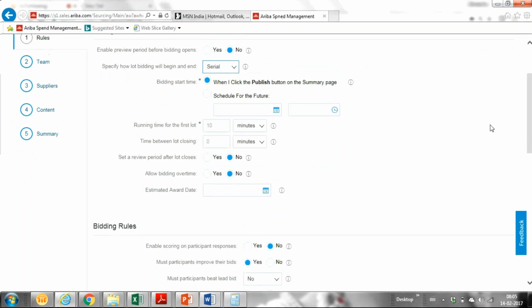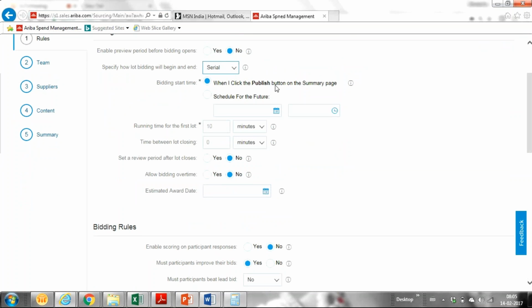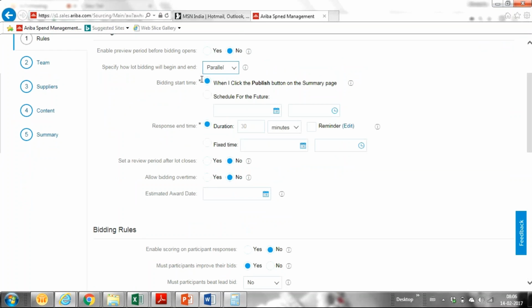Now this is the timing for when the bidding should start. I'm taking it as parallel. So as soon as I click on publish, it will be sent for response. The duration will be 30 minutes.